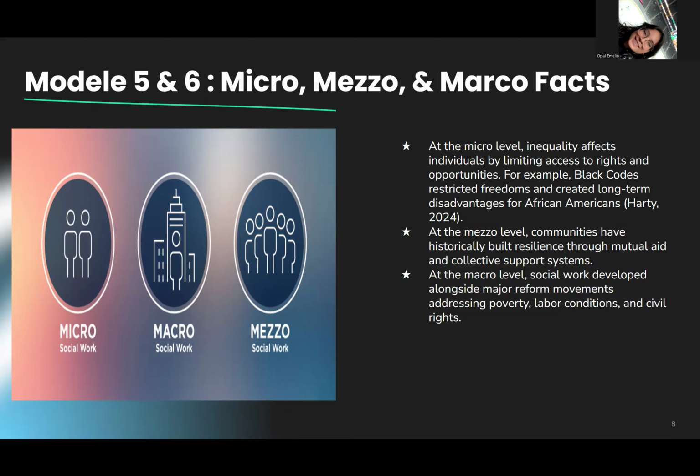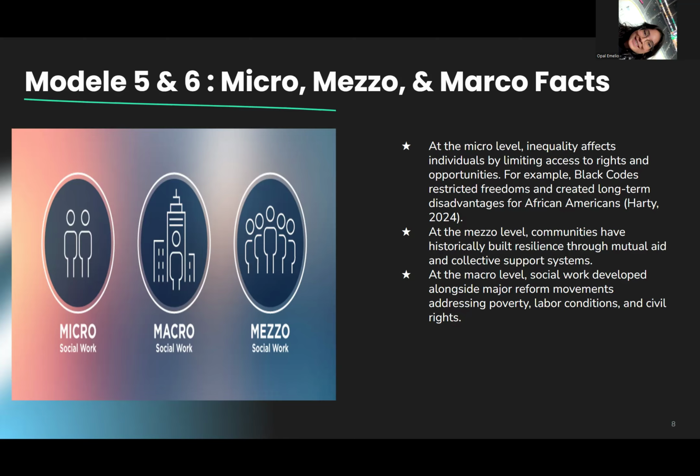At a micro level, inequality affects individuals by limiting access to rights and opportunities. For example, Black Codes restricted freedoms and created long-term disadvantages for African Americans. At the meso level, communities have historically built resilience through mutual aid and collective support systems. At a macro level, social work developed alongside major reform movements addressing poverty, labor conditions, and civil rights.